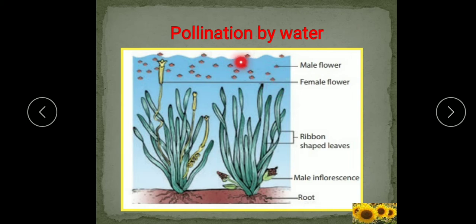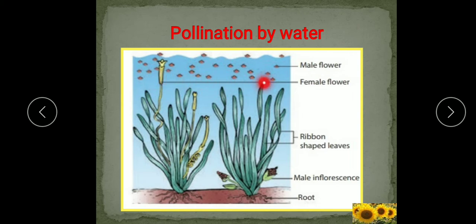So, the pollen grains from these male flowers reach the female flower, when the male flowers come in contact with the female flowers. You can see the female flowers at the top of the water surface here. Some flowers are out of the water, and here these male flowers are submerged in the water and they are at the surface of the water.